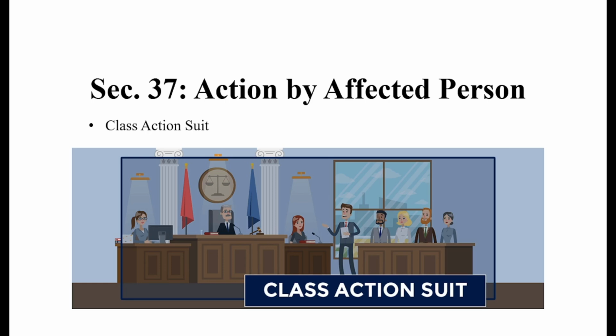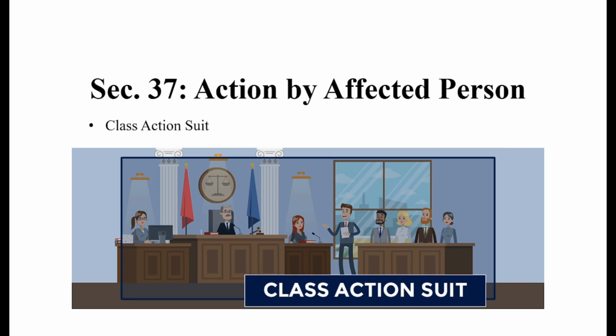Now as the suit has been filed by more than one person as petitioners acting for a particular suit, the suit shall be called a class action suit.